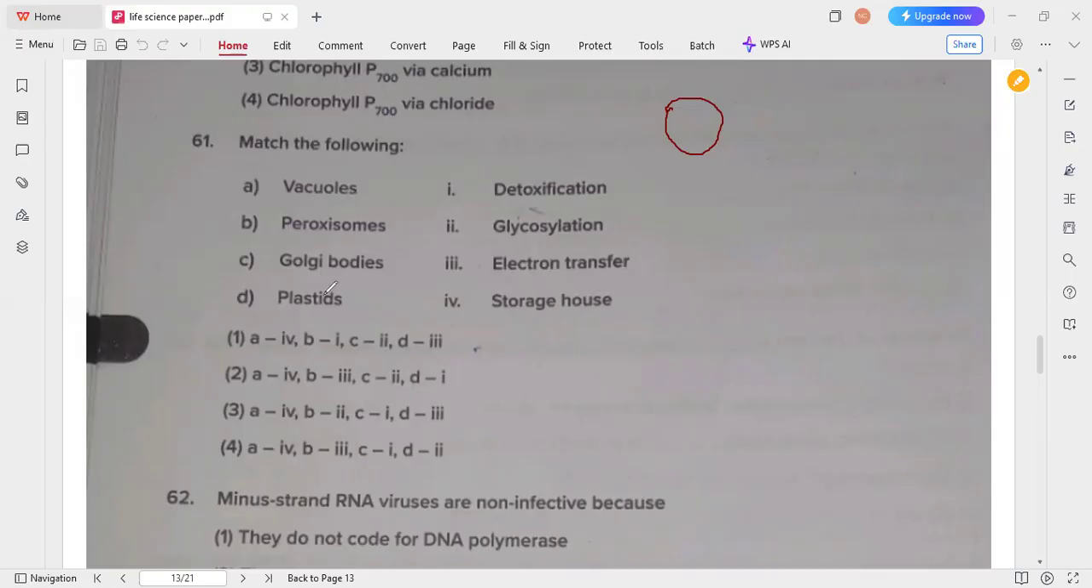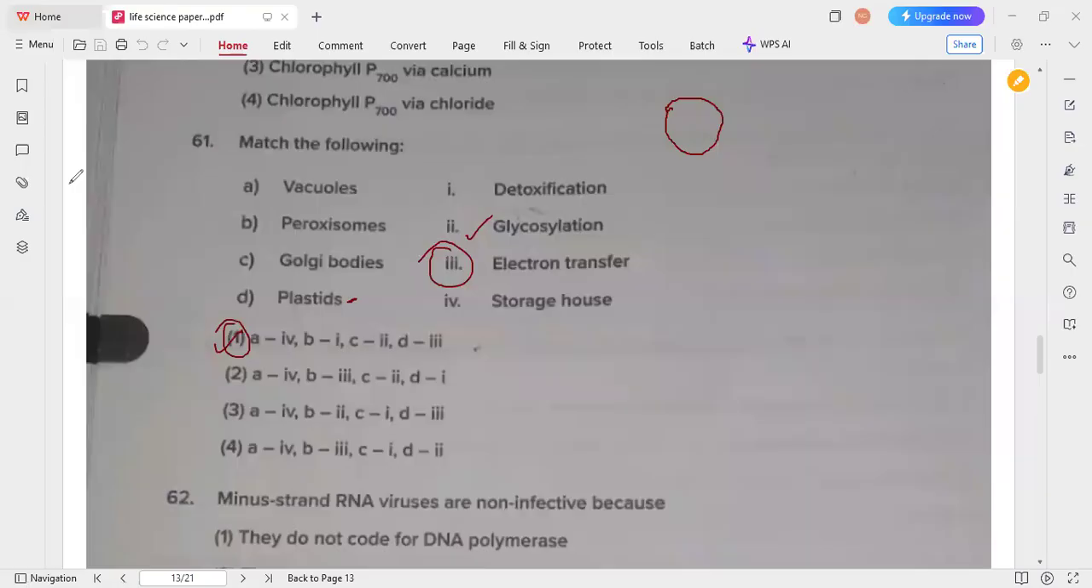Next is peroxisomes. Peroxisomes are majorly involved in detoxification function, so option 1 for B, which is there only in the first option. Next, Golgi bodies, which involve glycosylation, N-linked and O-linked. Then the plastids are involved in D, that is electron transfer, because of chlorophyll. So for this match the following, option 1 is the correct answer. By matching one or two itself, we can find out the answer easily.